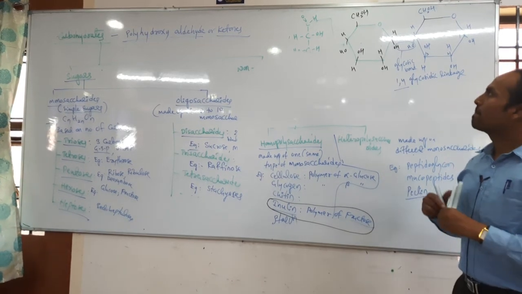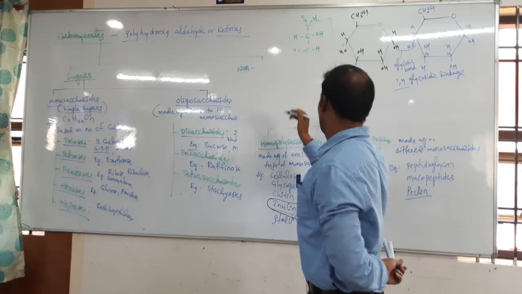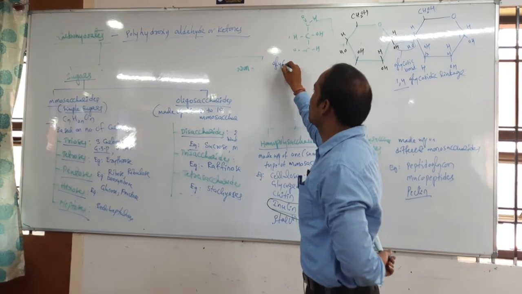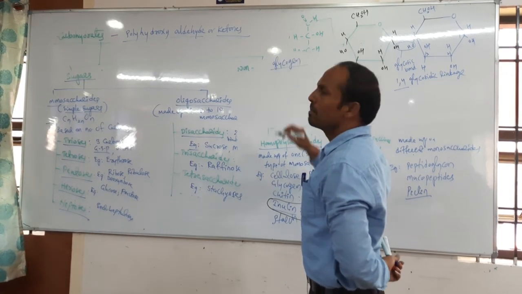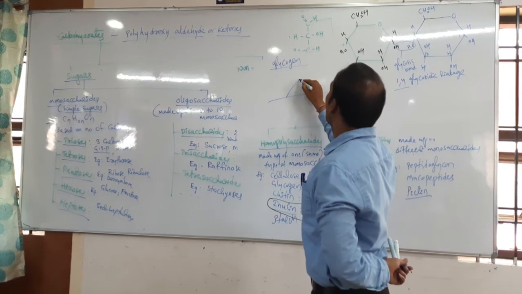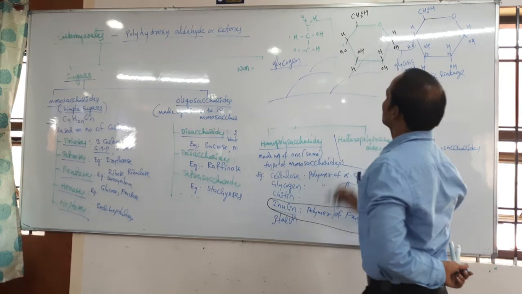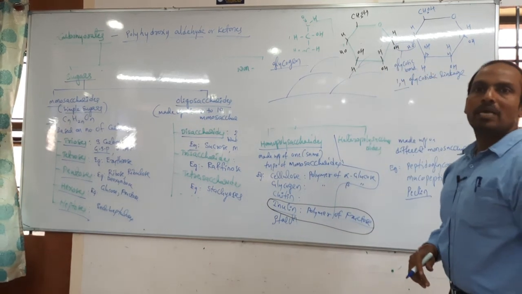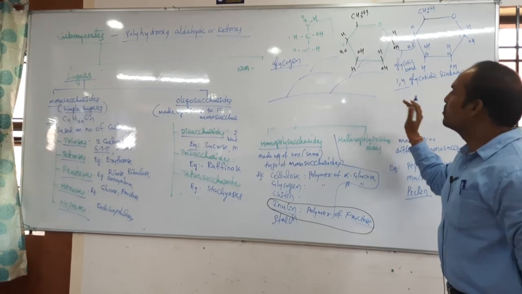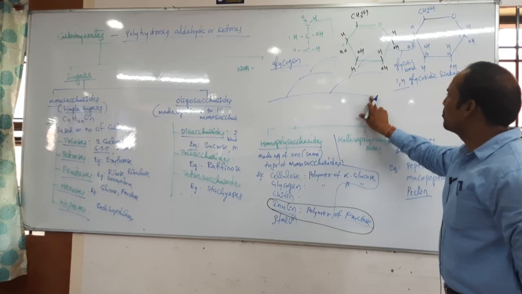Understood? Okay. Next, now I am completely drawing one polysaccharide, students. I am drawing the glycogen structure. Glycogen will show so many branches like this. So many branches are present. First, this part.